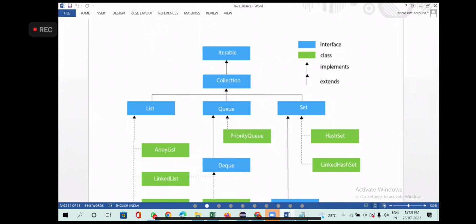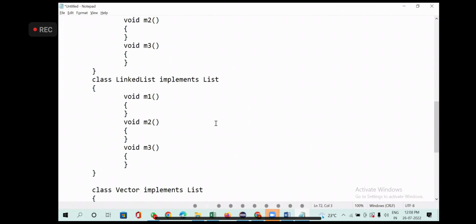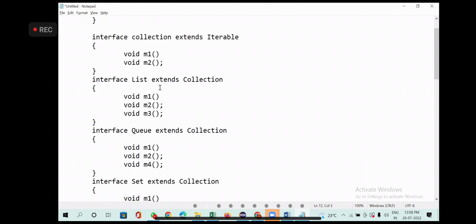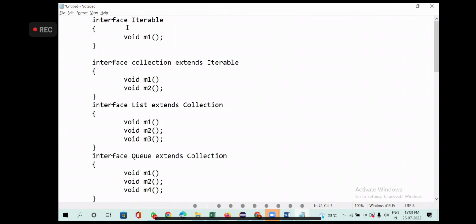Let's say queue, where is the queue? Did we write queue here? Yeah. Queue is extending the collection. Collection is extending the iterable. Iterable is having one method. So we are getting that method from iterable. Collection has its own method.